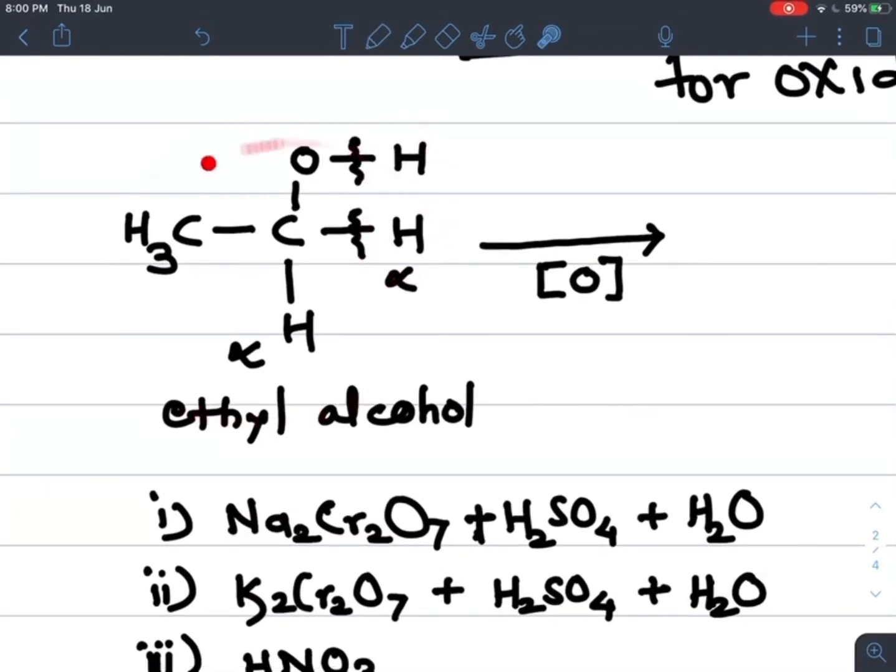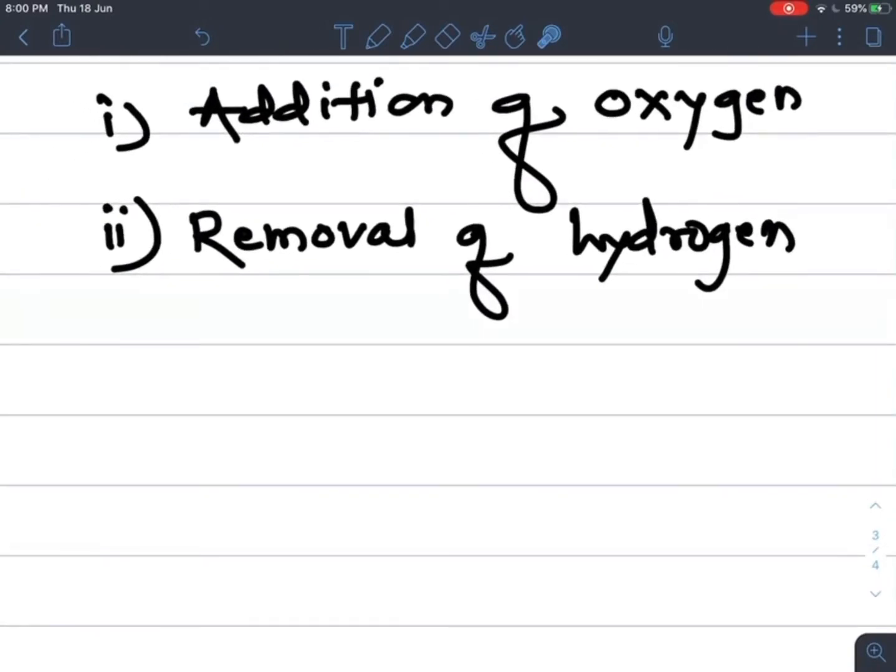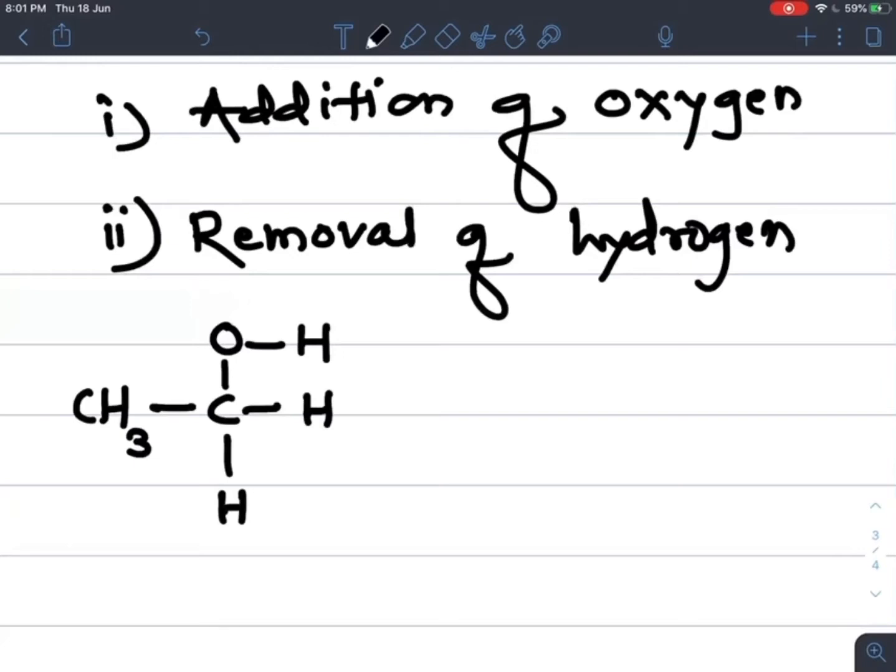I can write this example here: CH3CH2OH. What happens when it undergoes oxidation? Nascent oxygen is supplied during the oxidation reaction from the oxidizing agent.